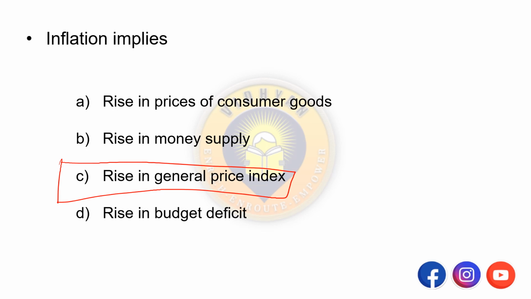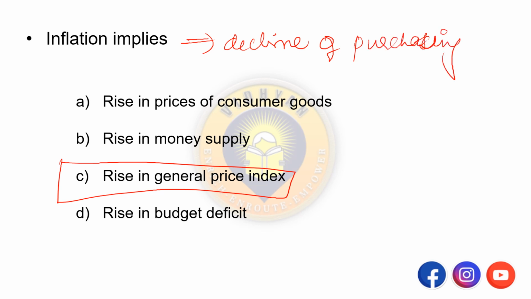Okay, so it is implied as decline of the purchasing power over time. So rise in the prices of most of the goods and services like daily common used food, clothing, then transport, consumers, like that. It will be rise in the prices.